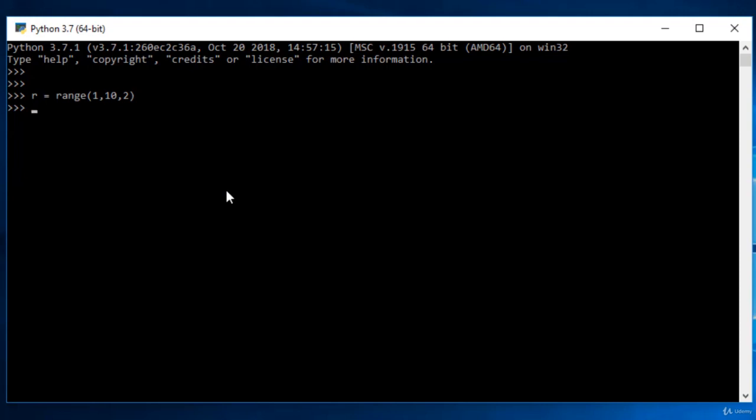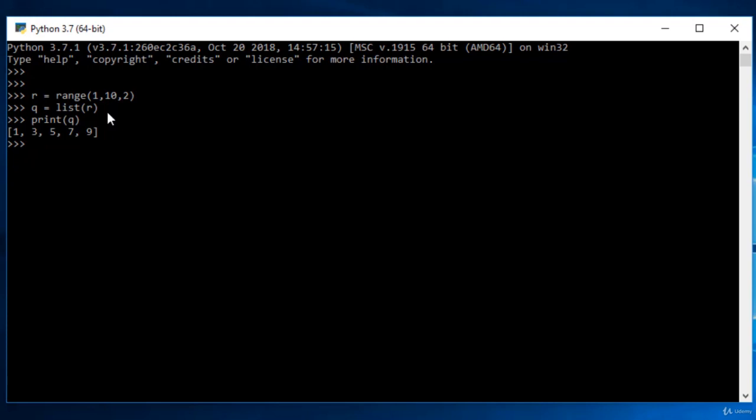So what I can do is I can convert this R into list. So all I have to do is just make a queue and then convert this R into a list, and then I want to print this queue. And you can see I got a list that is 1, 3, 5, 7, 9. So at this point of time you might have understood how to convert.